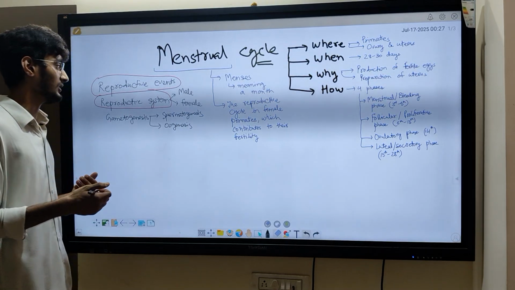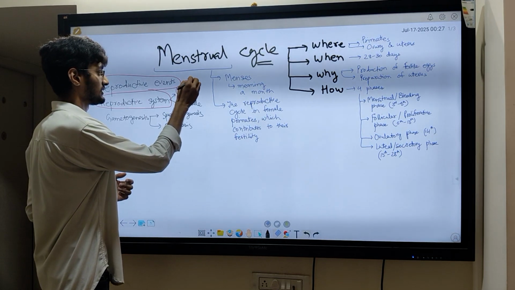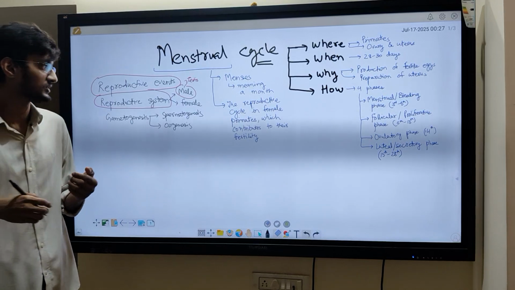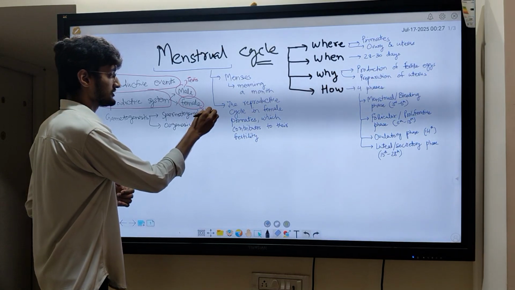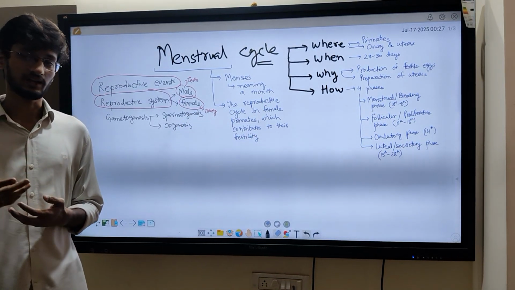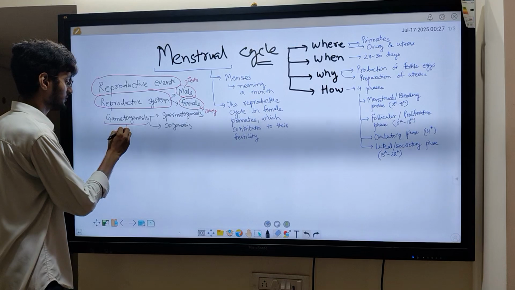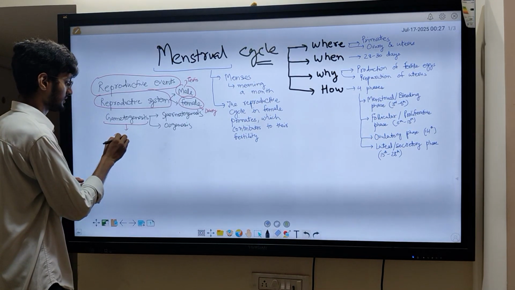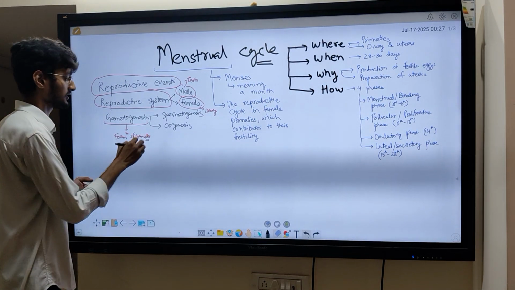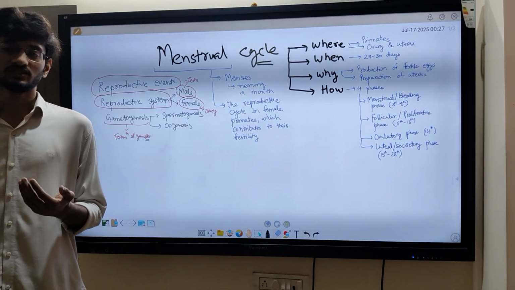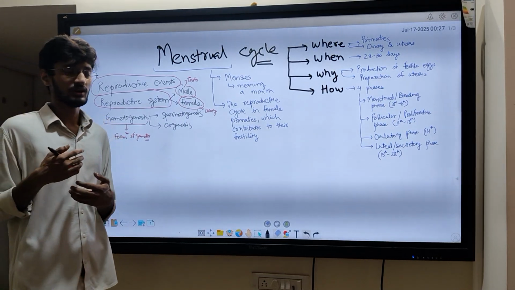In males, the primary sex organ, as you know, is the testis, which is responsible for the formation of sperms, and in female it is the ovary, which is responsible for the formation of ova or the egg. Then you must have studied about gametogenesis, which is the formation of gametes. In this, you must have studied about spermatogenesis, which is the production of sperms, and oogenesis, which is the production of ovum.